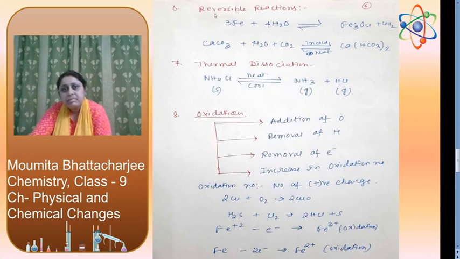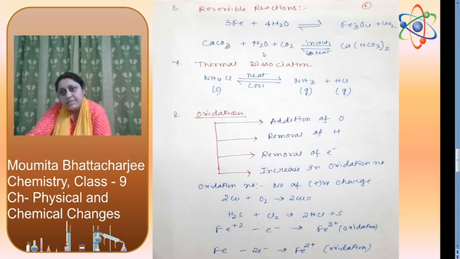Next one, reversible reaction. Reversible reaction means the reaction goes both sides. I have put arrows on both sides here. This is the forward reaction, this is the backward reaction. In the forward reaction we are getting iron oxide and in the backward reaction we are getting iron. That means iron reacts with water to form iron oxide and hydrogen, and in the backward reaction they react together to form iron and water.